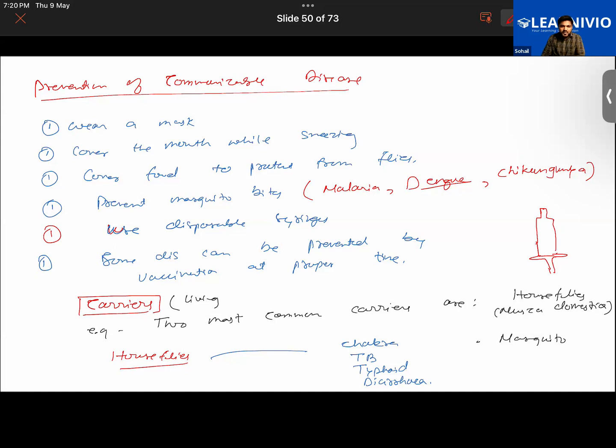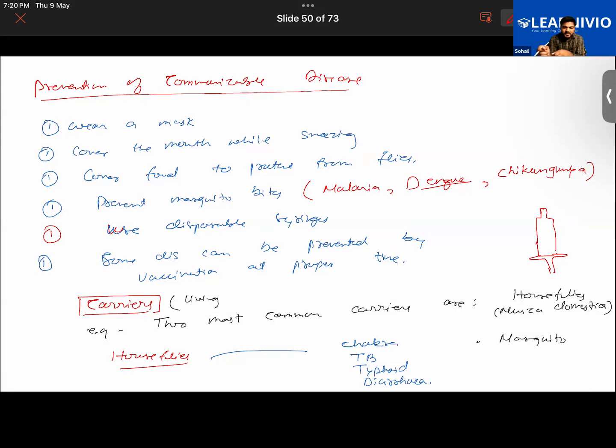So whenever a female Anopheles mosquito bites a person who is suffering from malaria, what happens? While sucking the blood of that person, you know that the blood consists of the plasmodium, which is a malarial parasite.